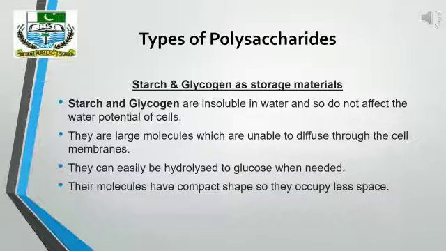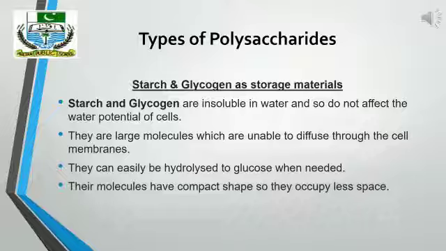As I have told you, glycogen and starch are suitable as storage materials, glycogen in animals and starch in plants. So why are they suitable? They are suitable because both these polysaccharides are insoluble in water, so they do not change the osmotic pressure in the cells. As they are larger molecules, they are unable to diffuse through the cell membranes.